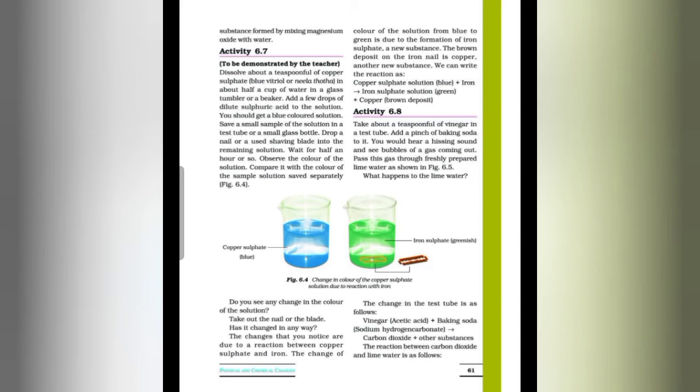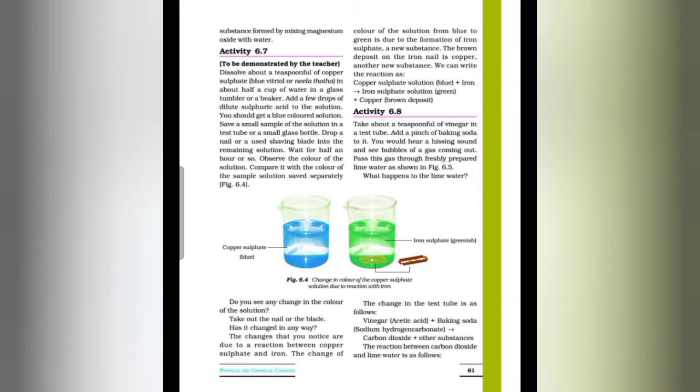Activity 6.7 to be demonstrated by the teacher. In this activity, what we have to do is dissolve about a teaspoonful of copper sulfate, that is blue vitriol or neela thotha, in about half a cup of water in a glass tumbler or a beaker. Add a few drops of dilute sulfuric acid to the solution. You should get a blue colored solution.